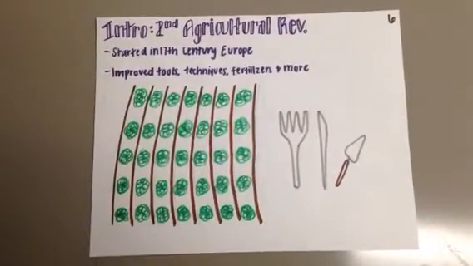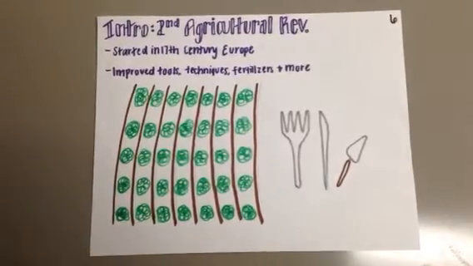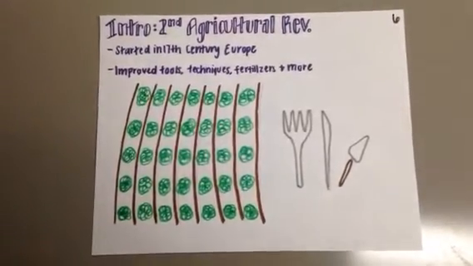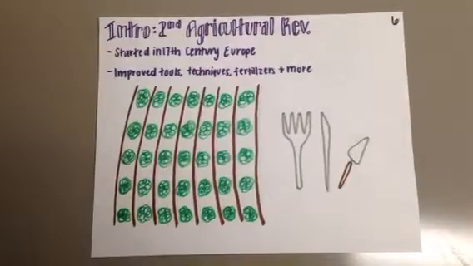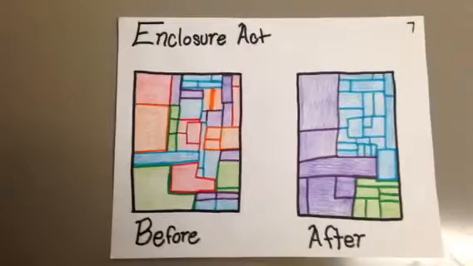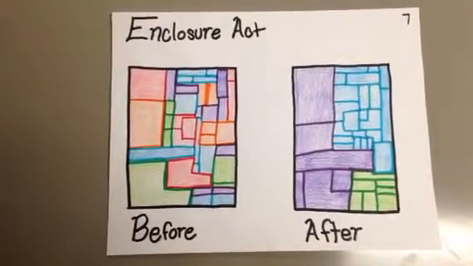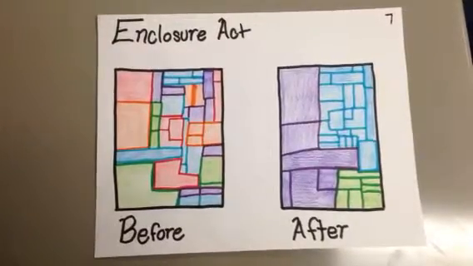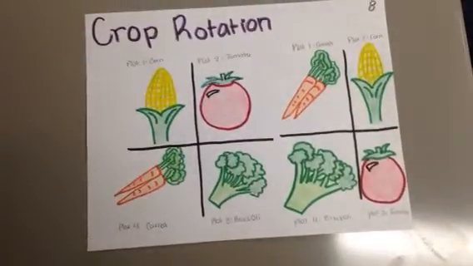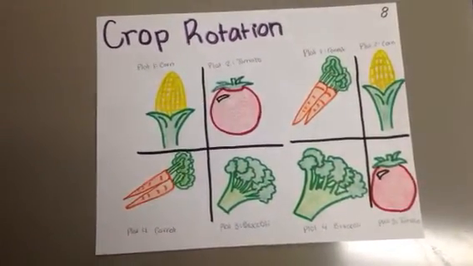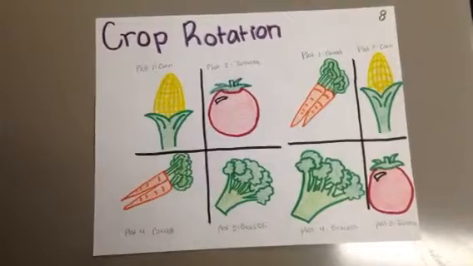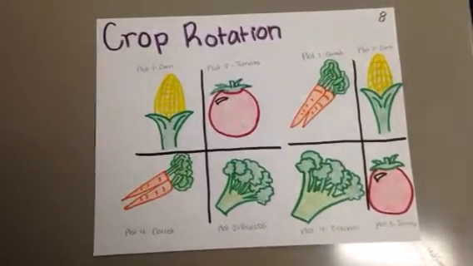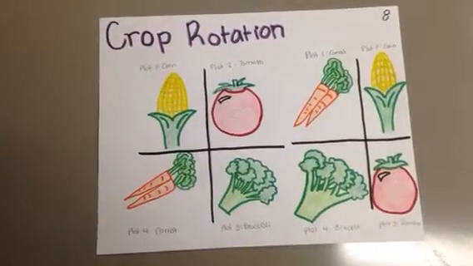Started in the 17th century Europe, the Second Agricultural Revolution improved tools and techniques, used fertilizers, and intensified agriculture. During this time, the British government passed the Enclosure Act, which encouraged the merging of small fields into large, single-owned holdings. Subsistence farming intensified and yields started to increase with the introduction of crop rotation. This process preserved nutrients in the soil, making harvests more plentiful.